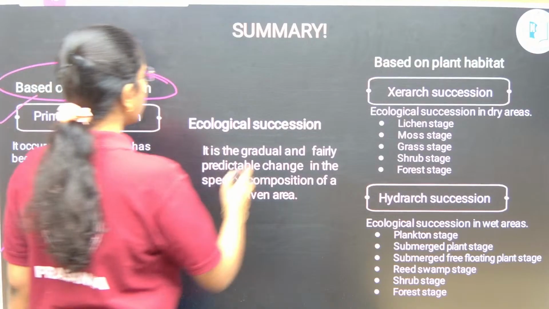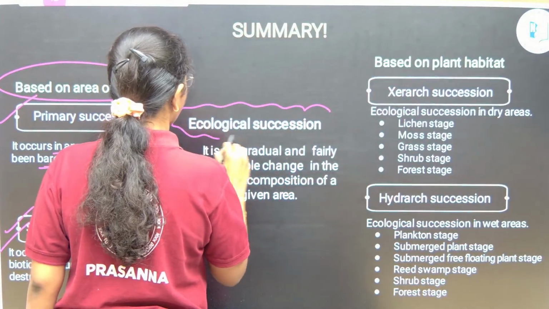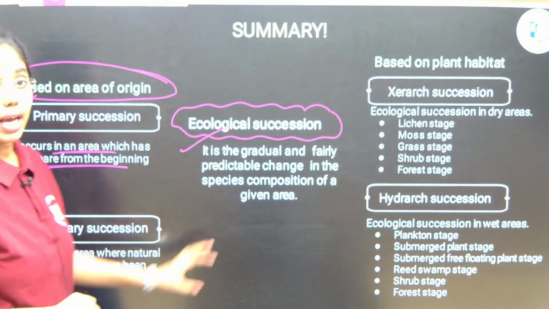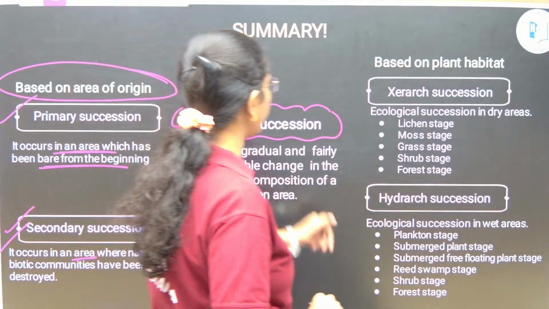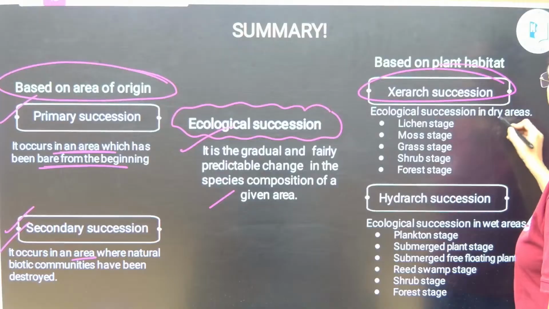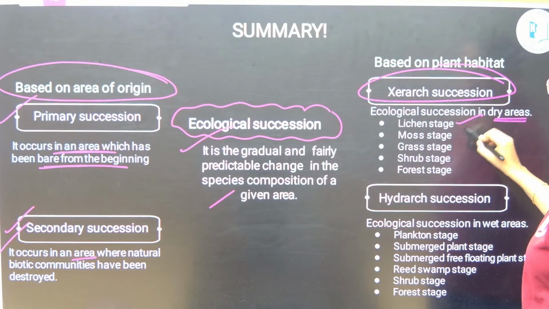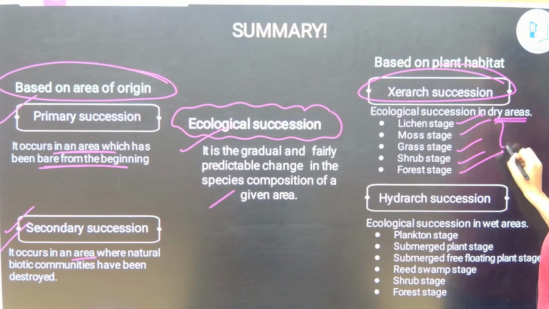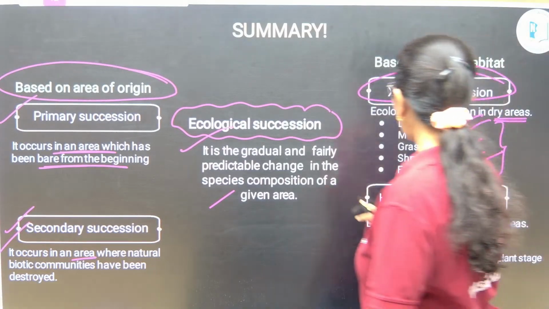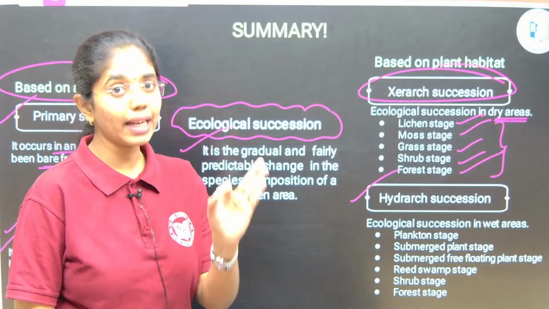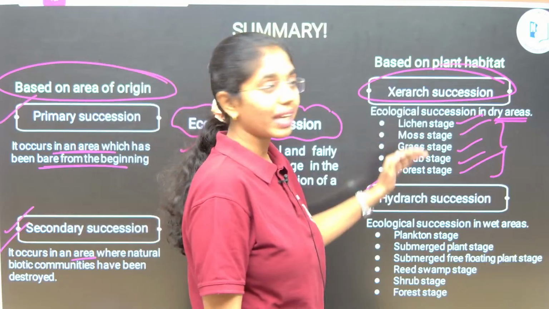Here we go with ecological succession. It is gradual and very predictable change in species composition of given area. Here Xerarch succession. Ecological succession in dry areas includes lichen stage, moss stage, grass, shrub and forest stage. These are the seral stages. If you see in Hydrarch succession, what are the seral stages? You have to keenly remember which stage is coming after what.